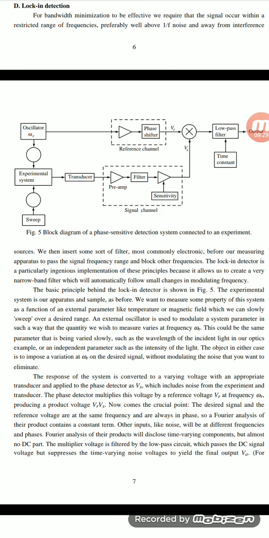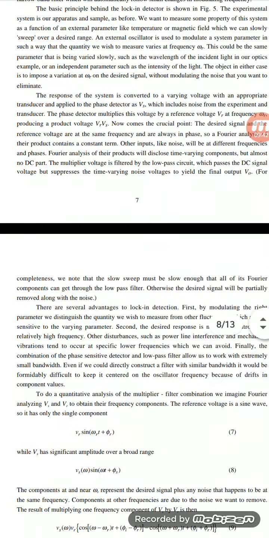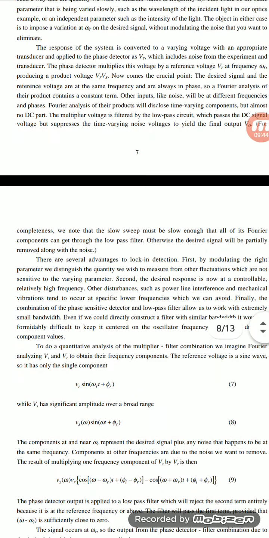We can then test some of the short filters, commonly electronic, before measuring the operands, to pass the signal frequency range and block other frequencies. That is the main reason for noise. Noise means we can acquire some disturbance, either at the input condition or the output. At these input and output we can add some noise.